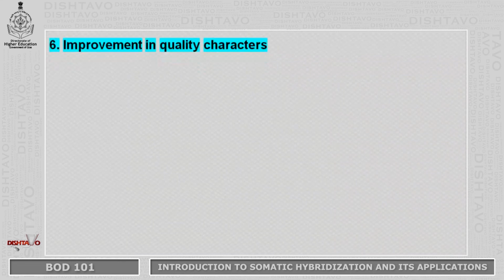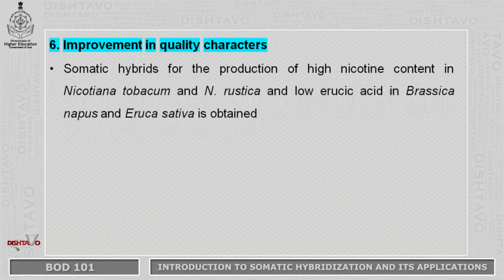Somatic hybridization helps in improvement in quality characters. Somatic hybrids for the production of high nicotine content in Nicotiana tabacum and Nicotiana rustica, and low erucic acid in Brassica napus and Eruca sativa, are obtained using the somatic hybridization process.